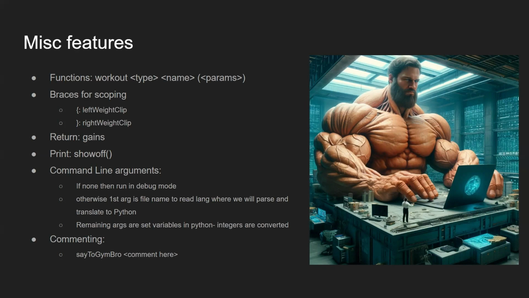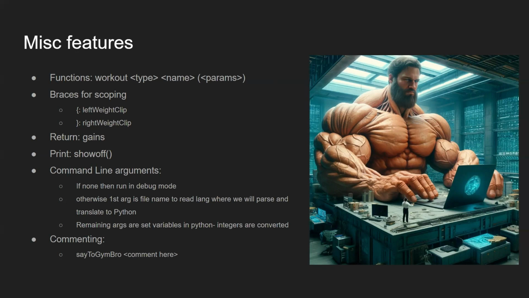Now, our scoping is a little bit similar to Java. Java uses the left and right curly brackets to indicate the start and end of a scope. And the same idea holds for our language, but we're instead going to use our left weight clip and our right weight clip. Because of course, these weight clips are used to hold stuff on a bar. So a bar on which we are holding the weights could be thought of as our scope.